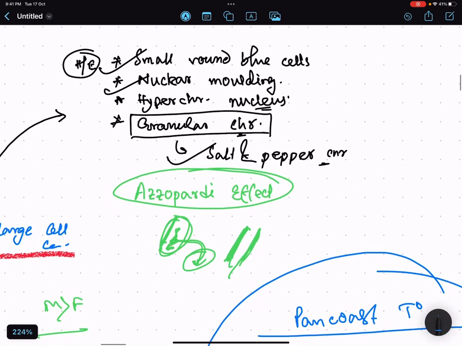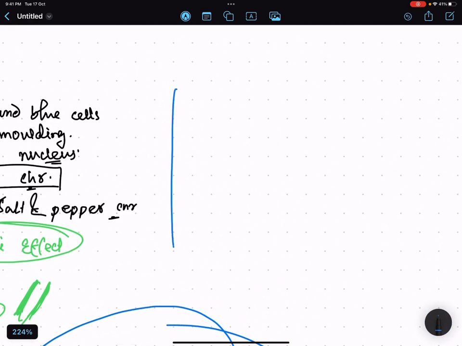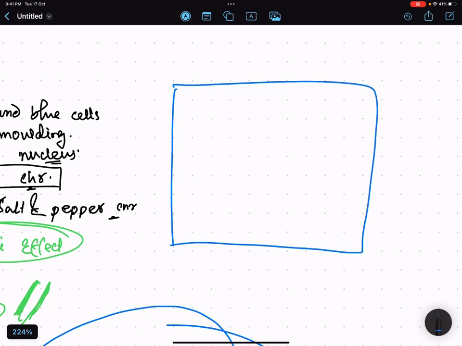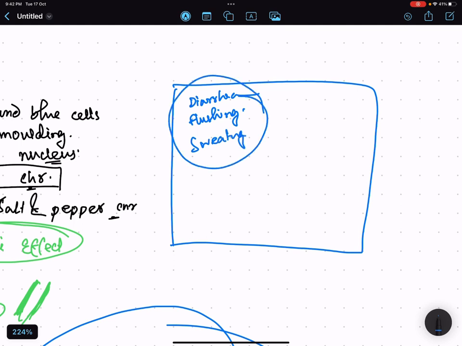Now this is carcinoid tumor. Carcinoid tumor will have typical symptoms like diarrhea, flushing. Okay, and very huge sweating will be there because of the autonomic activation. On histopathology you will get a nest-like or rosette-like appearance. Also, being neuroendocrine, there will be salt and pepper chromatin, and you will see nests of cells separated by septa, that is the rosette-like appearance.